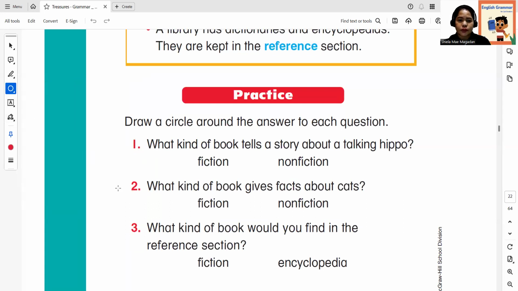What kind of book tells a story about a talking hippo? All right, a talking hippo. So is it fiction or non-fiction? Okay, it is fiction. Very good.